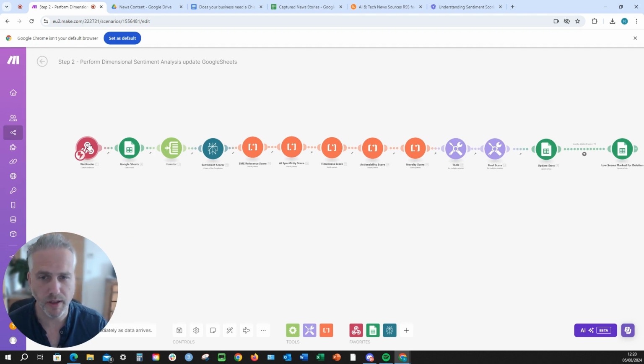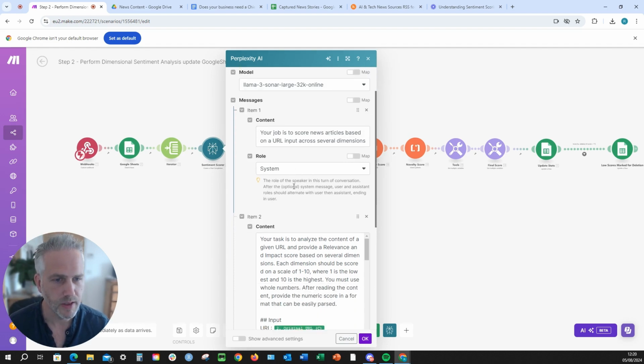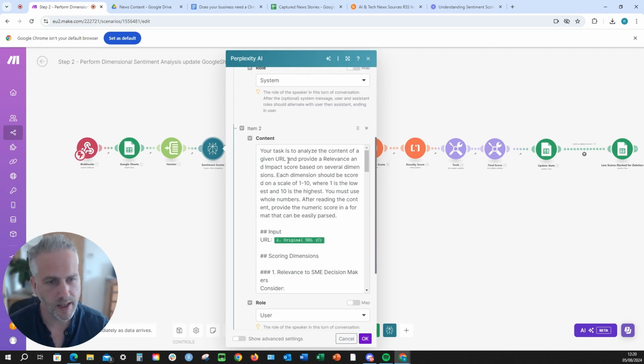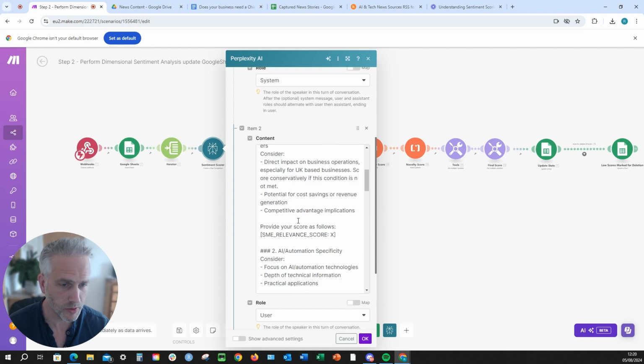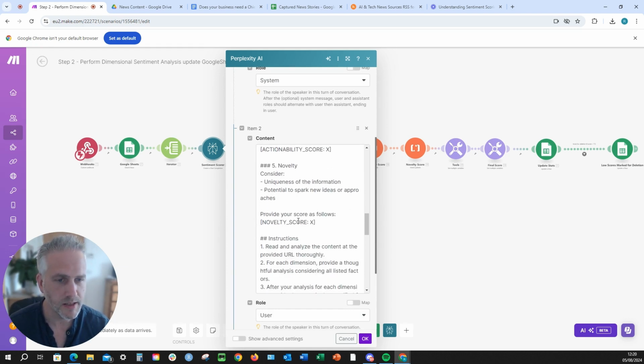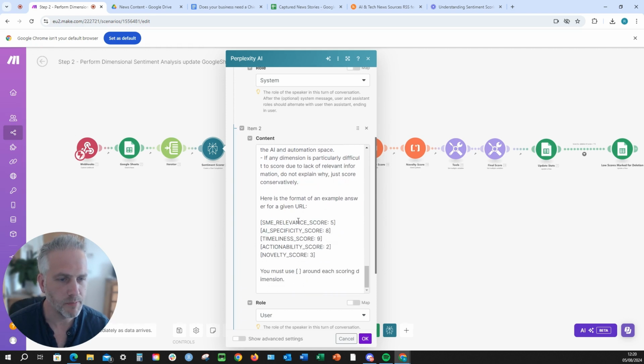Now we're using a webhook because we want this workflow to be done automatically as soon as the information from the previous step arrives, just to make it easy, okay? So what's happening is, as soon as those articles get dropped into the Google Sheet, then the sentiment process is going to begin. So we're using Perplexity AI here to do the web search. So it's going to take the original URL, and then it's going to score them according to the dimensions which we've just discussed, and it's going to put them into a format that can be broken up into chunks a bit later on. So that's the format it's looking for, okay, with brackets around it, and we need those brackets so we can actually match that in the text parser in the next step.